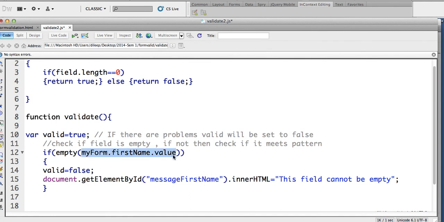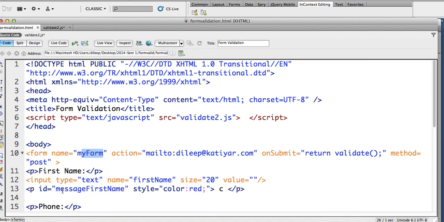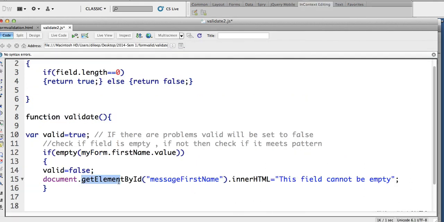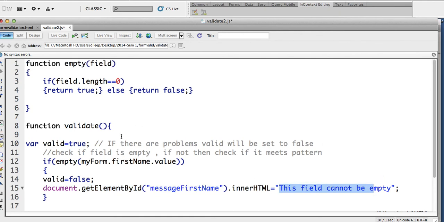myForm.firstName.value. I can set it in a variable and use that variable here as well, but understand this. If empty myForm.firstName.value, then valid is false because the field is empty. And then set an error message. Remember this error message here, ID messageFirstName. document.getElementById messageFirstName .innerHTML, this field cannot be empty. Okay, so much we have written.